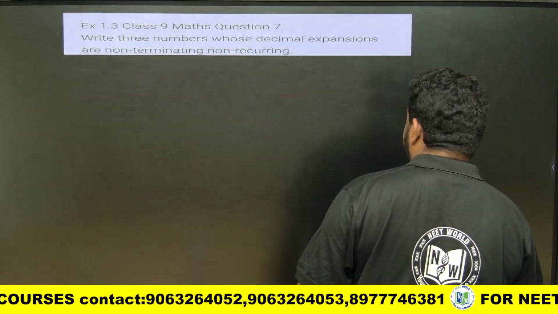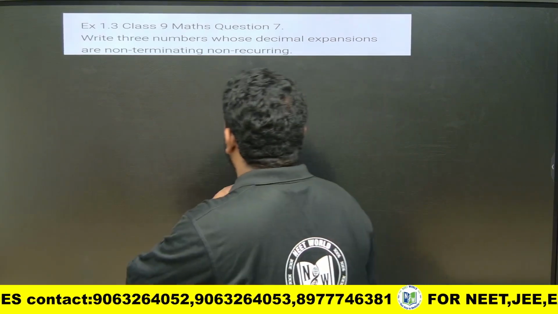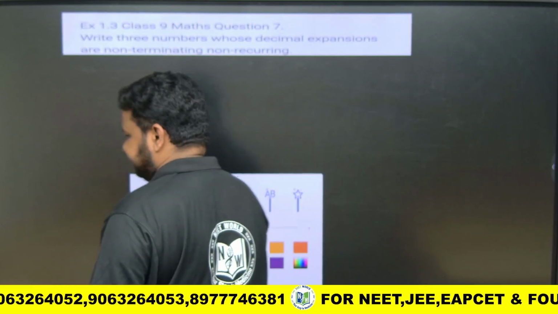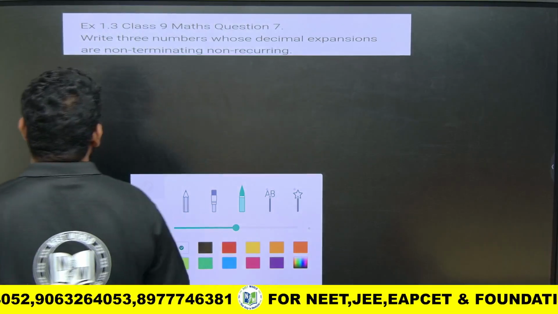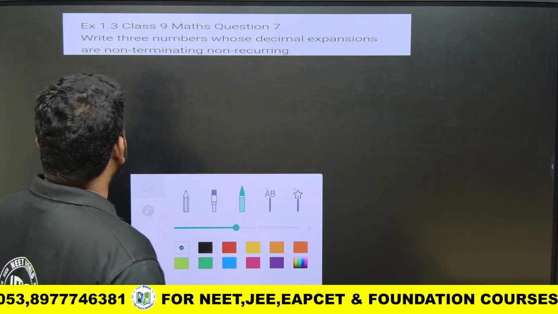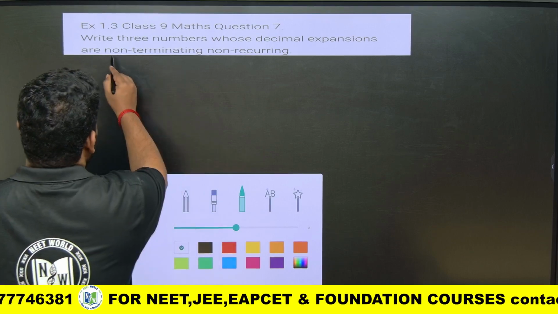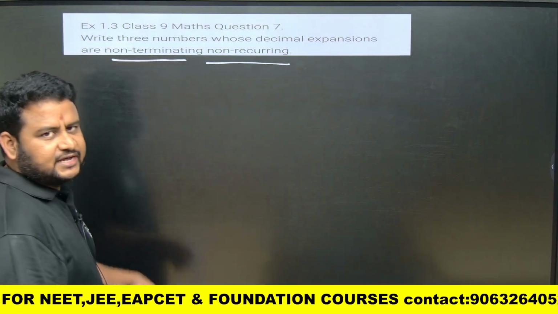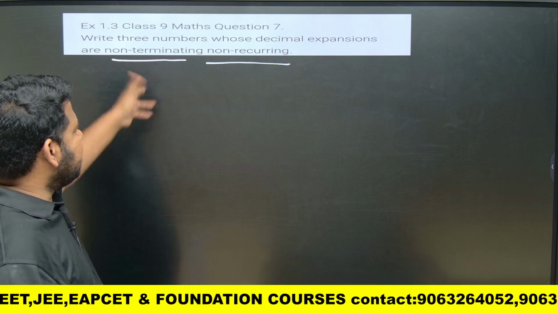Now continuing from there, let us see some other questions when it comes to exercise 1.3, friends. What is this question saying? They are asking us to write three numbers whose decimal expansions are not rational numbers, they are non-terminating and also non-recurring. That is what they are asking.